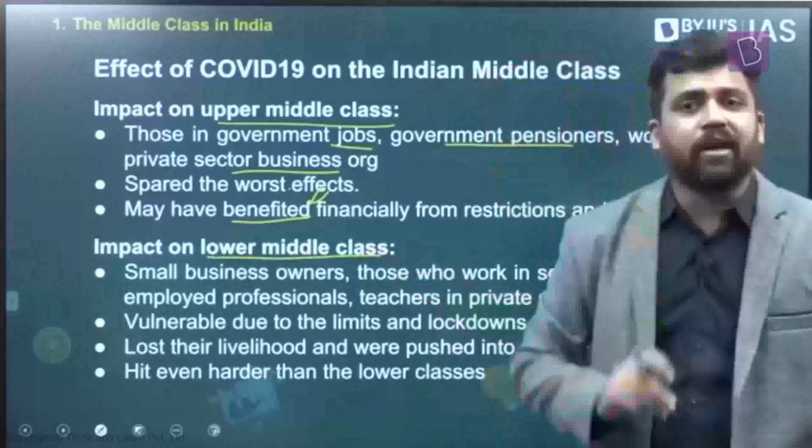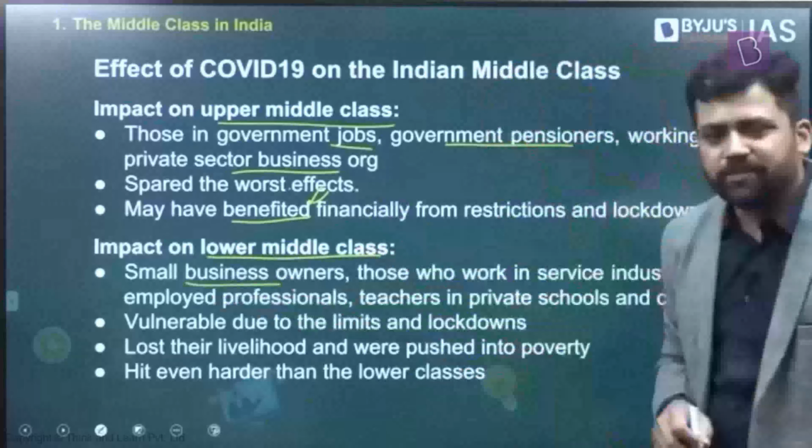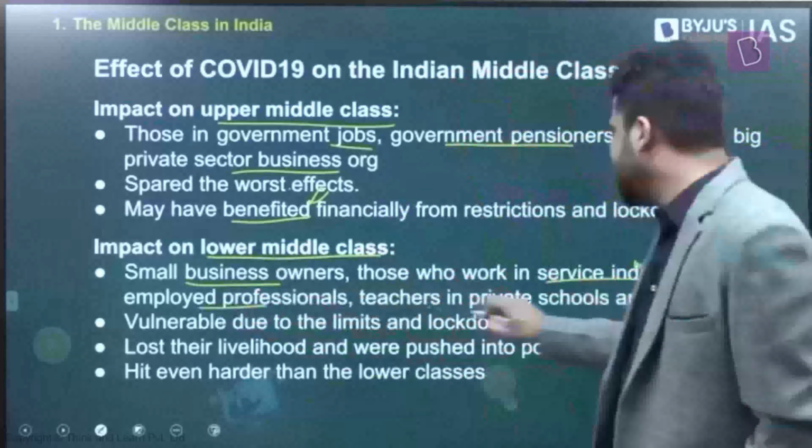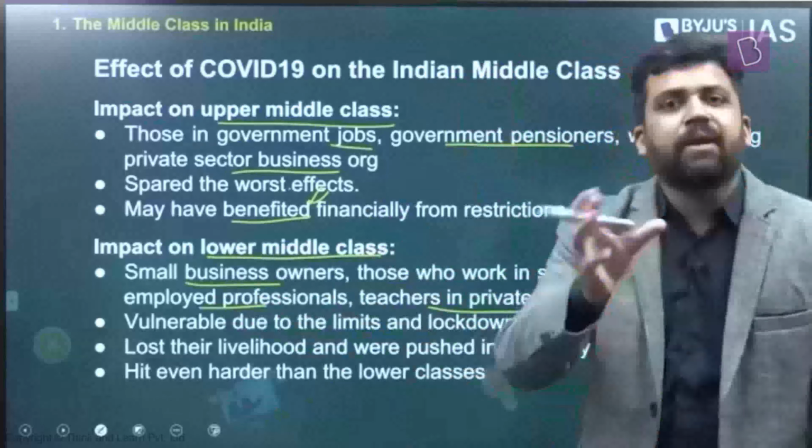Now let's look at the impact on the lower middle class. Think of it, who will be in the lower middle class? Those who are small business owners, those who work in different service industries, those who are self-employed, teachers in private schools and colleges. They are in the lower middle class. Now, how does the pandemic impact them?